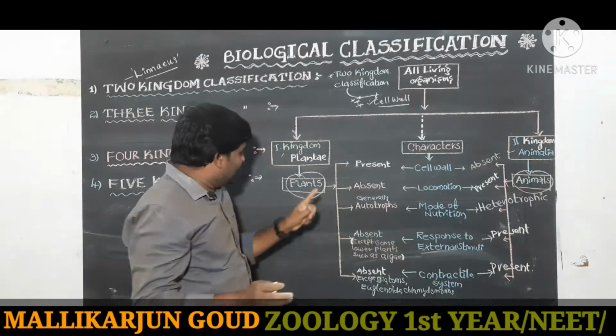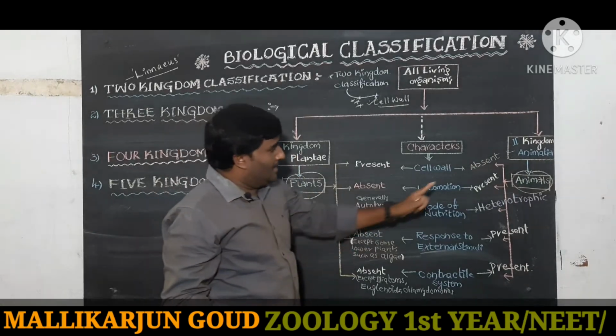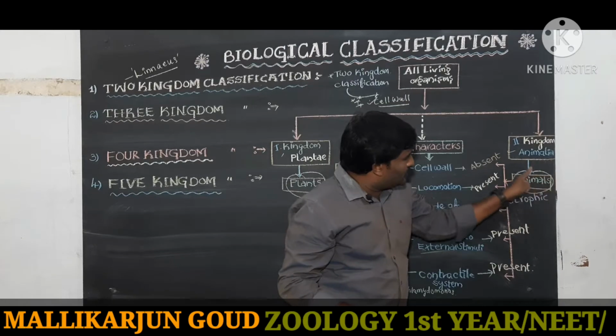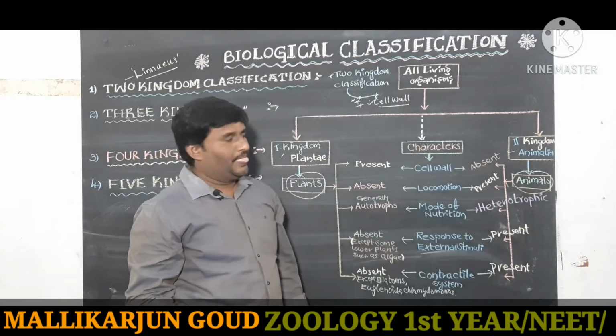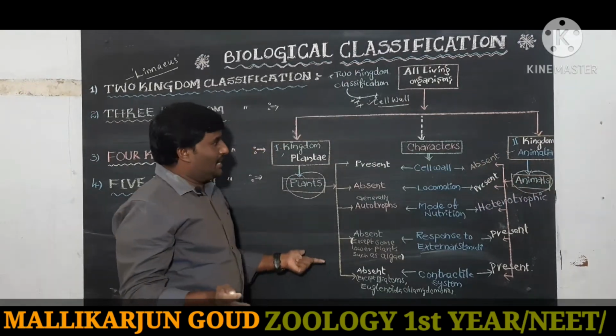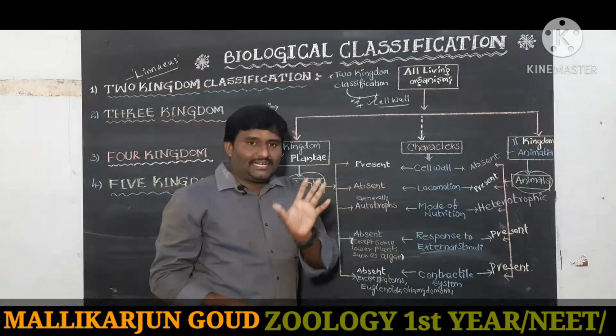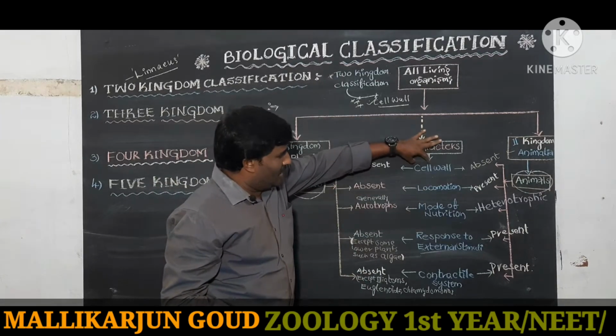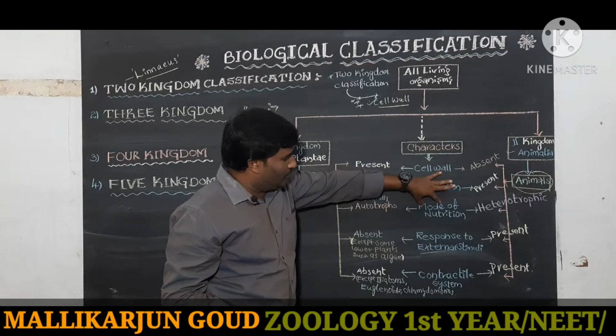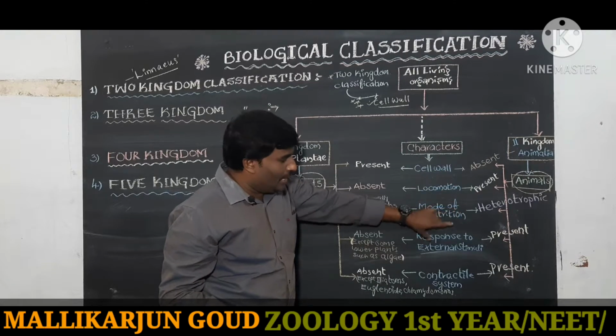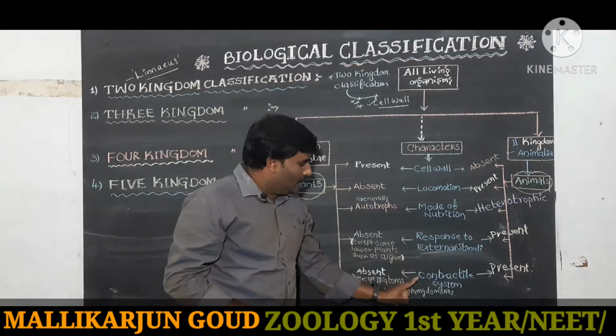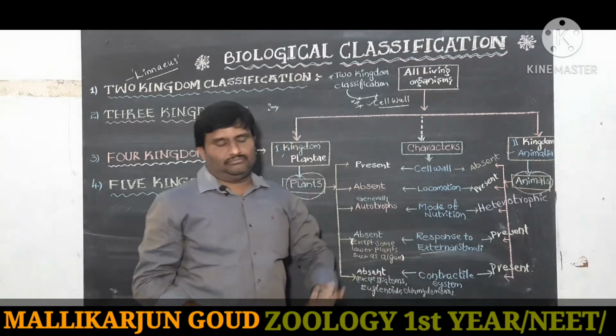The plant kingdom is called Plantae and the animal kingdom is called Animalia. The characteristics he took were cell wall, locomotion, mode of nutrition, response to external stimuli, and contractile system.